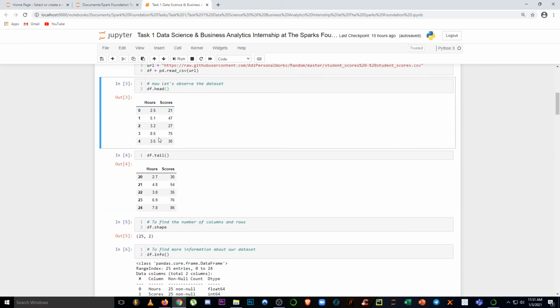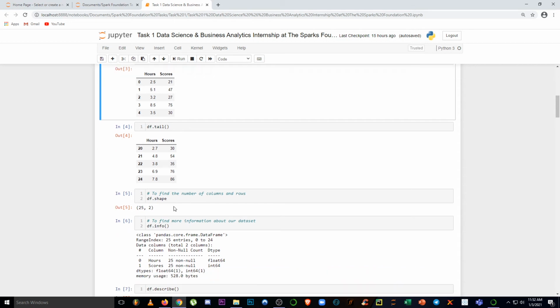This is our data, and also we can go with df.tail, through which we can see the last five rows. Now to check how many rows and columns are present in our dataset, we will just give df.shape, and we can see that there are 25 rows and 2 columns.